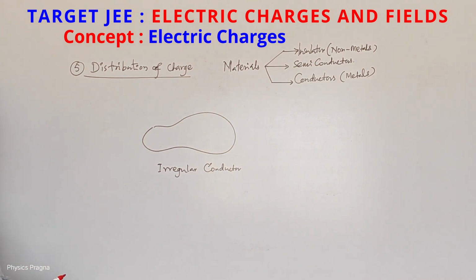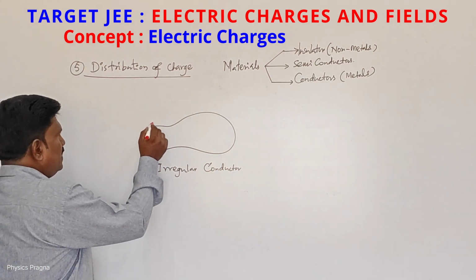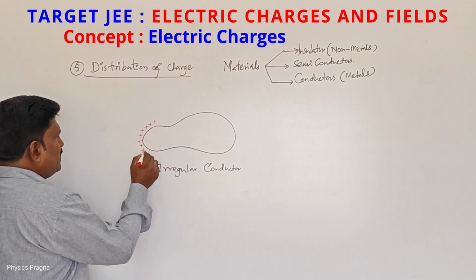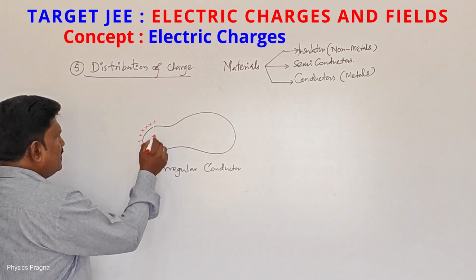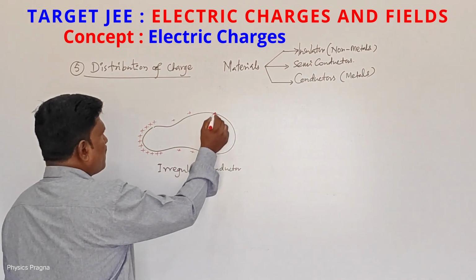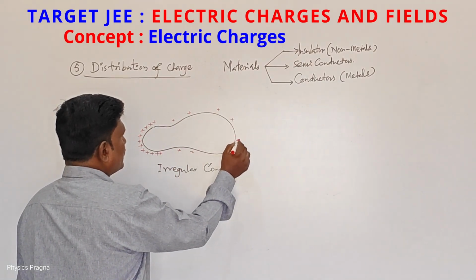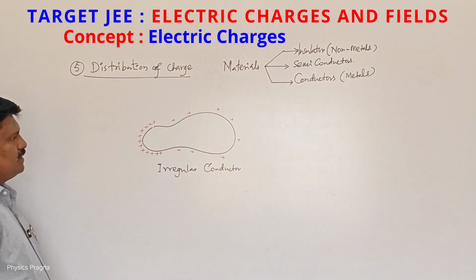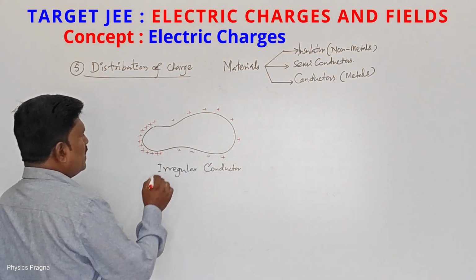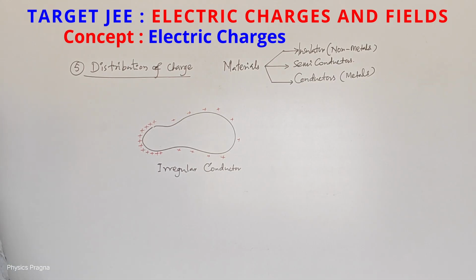If I supply a charge, here more charges will accumulate. Here less charges will be there. Like this, charges will distribute on an irregular conductor.